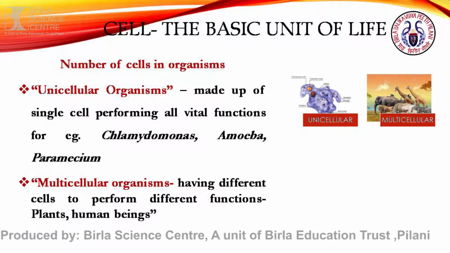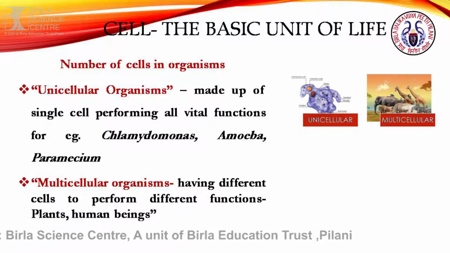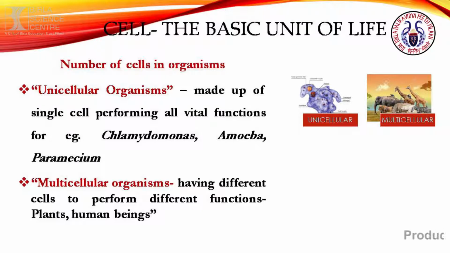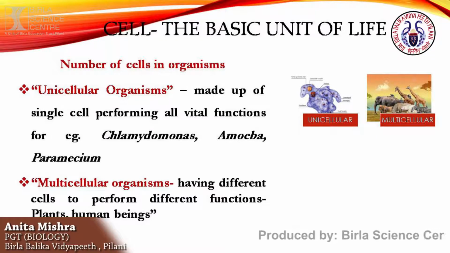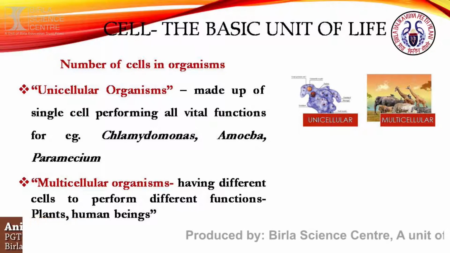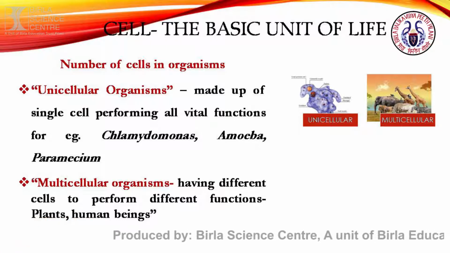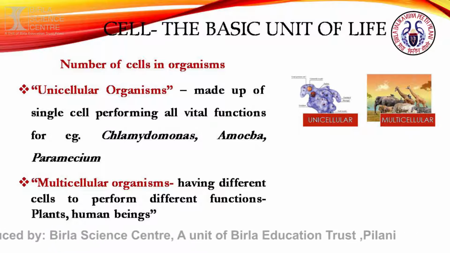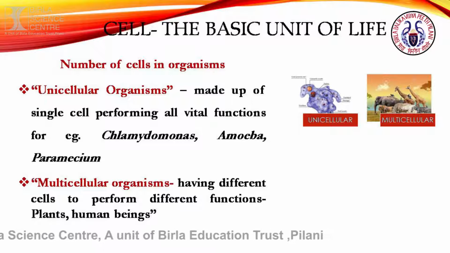In the same way, the multicellular organisms, multi means several, cellular means cell. An organism having more number of cells, those organisms are known as multicellular organisms. For example, we human beings, all the plants existing around us, we all are multicellular organisms. You can see in the figure also a unicellular organism. The diagram of amoeba is given there, and the multicellular organisms, you can see so many animals including we human beings also, and all the plants.